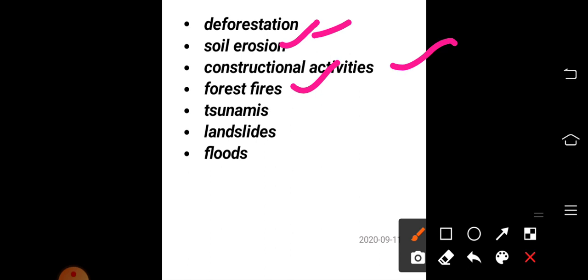Otherwise, there are some caused by activities of the people around that forest area. There is a picture about forest fire. There is a collage in your textbook, page number 20. Please go through that. You will find some important inferences from this collage. That forest fire occurred in California.